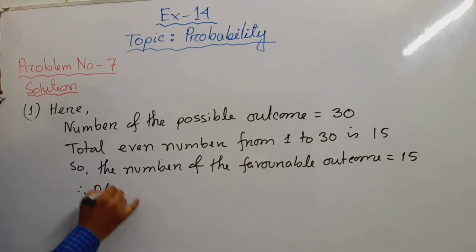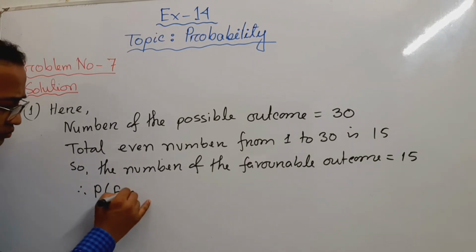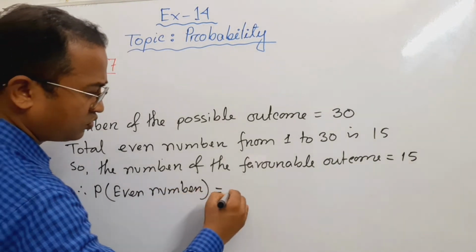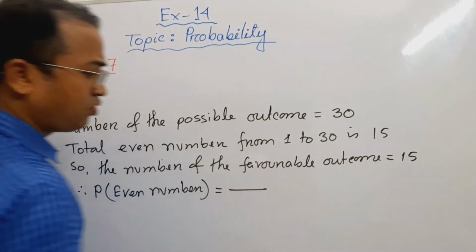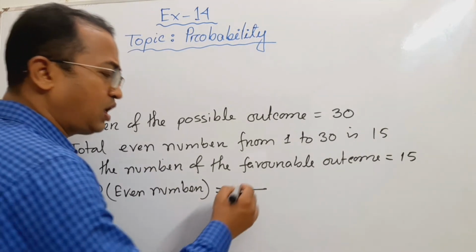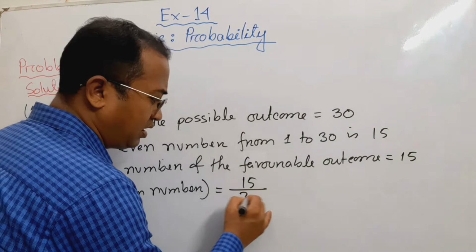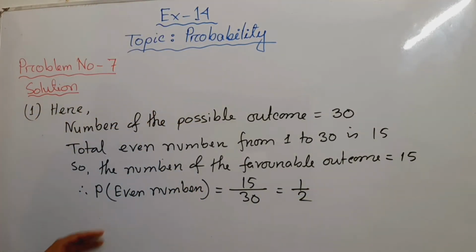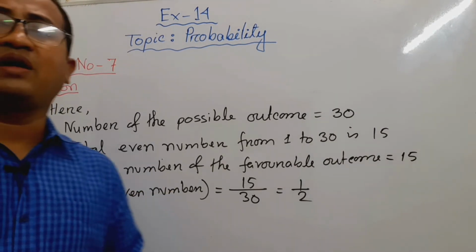Therefore, the probability of an even number is possible outcome, favorable outcome divided by possible outcome, 15 by 30, that is 1 by 2. So this is the probability of an even number.